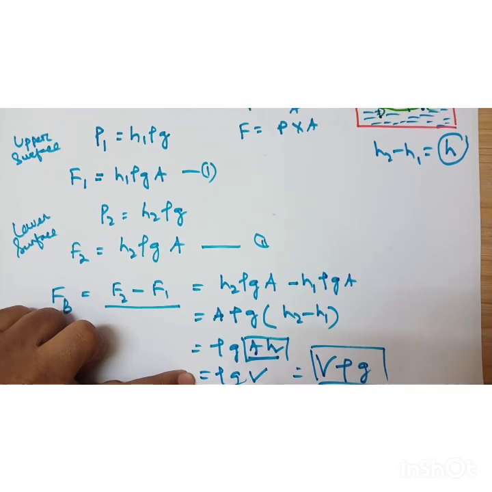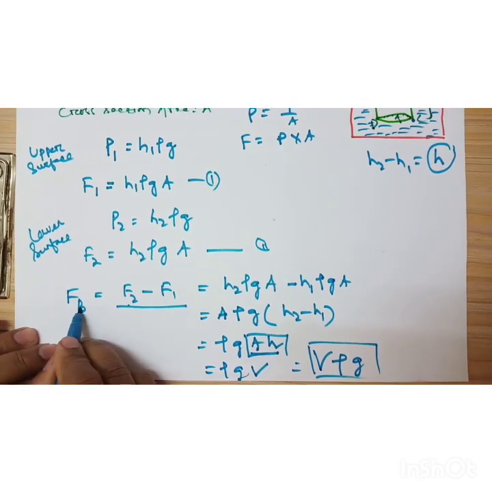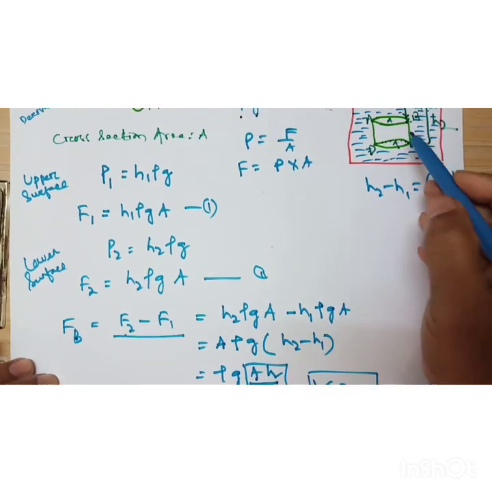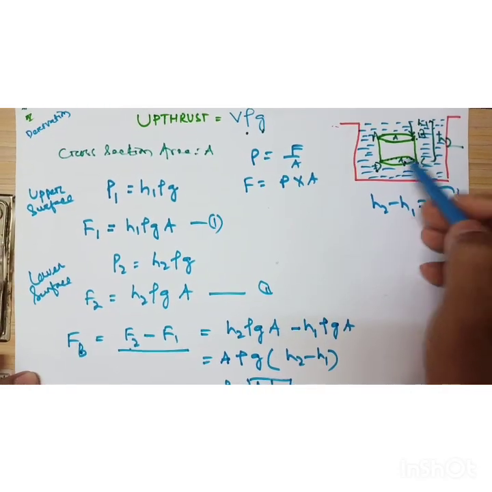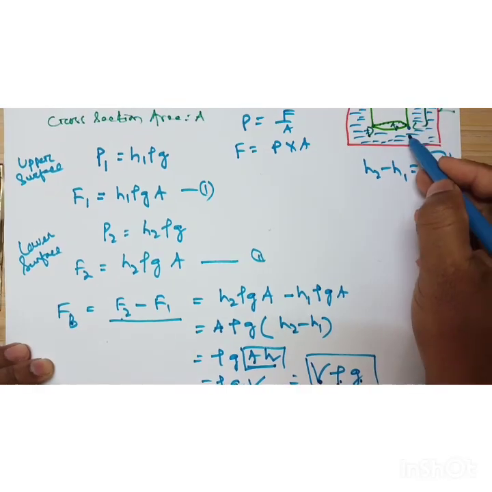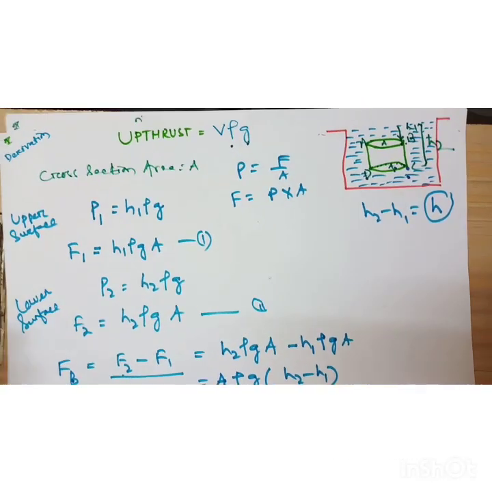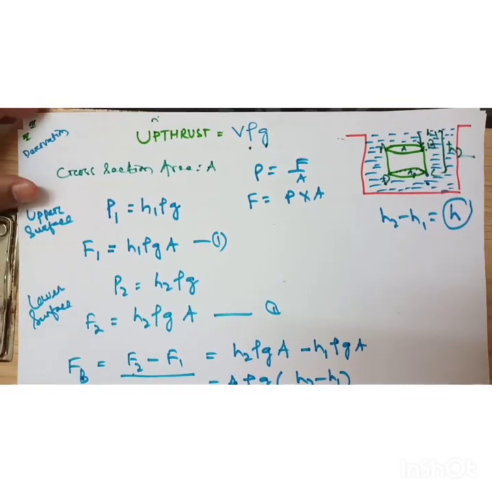So we got what formula? That is F2 minus F1, the buoyant force became what? V rho G. V is the volume of the submerged object, rho is the density of the liquid, G is the acceleration due to gravity. This is the derivation of upthrust, V rho G.